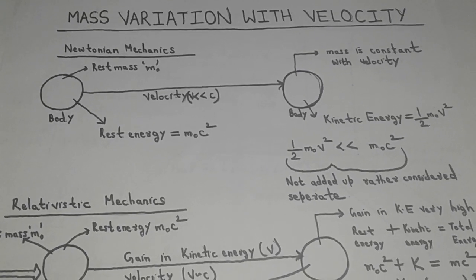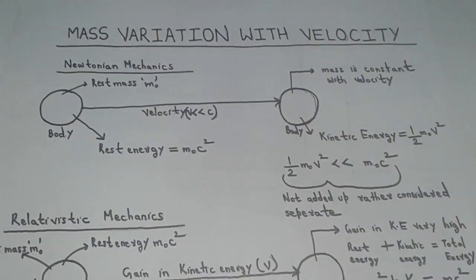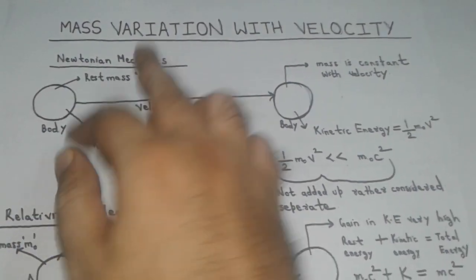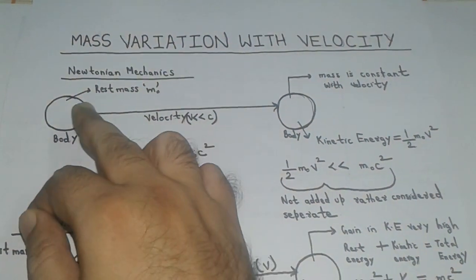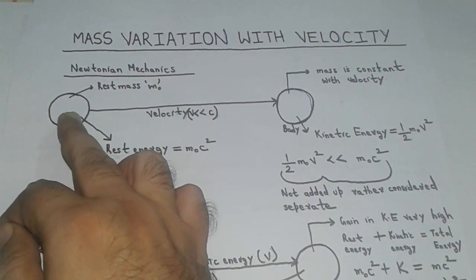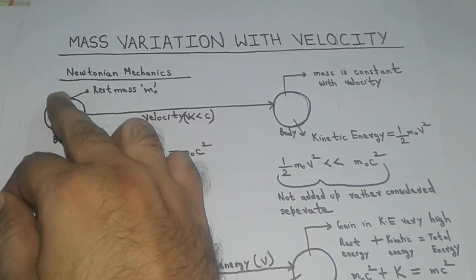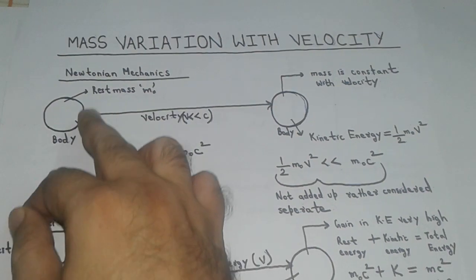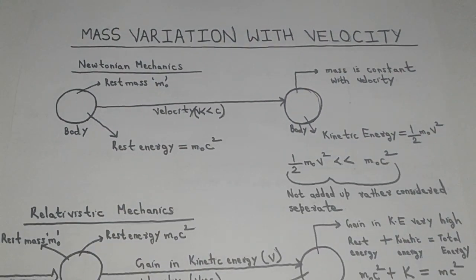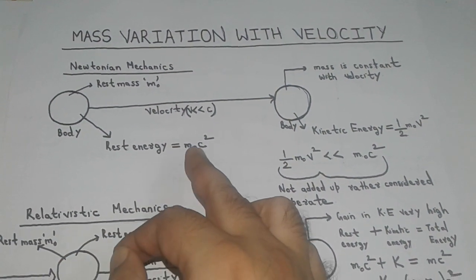Hello students, in this video we will discuss mass variation with velocity. Let us first consider the case of Newtonian mechanics. Let us consider a body with rest mass m0 is at rest. The energy possessed by the body, which is equivalent to its rest mass, is called as rest energy. The magnitude of this rest energy is equal to m0 c square.